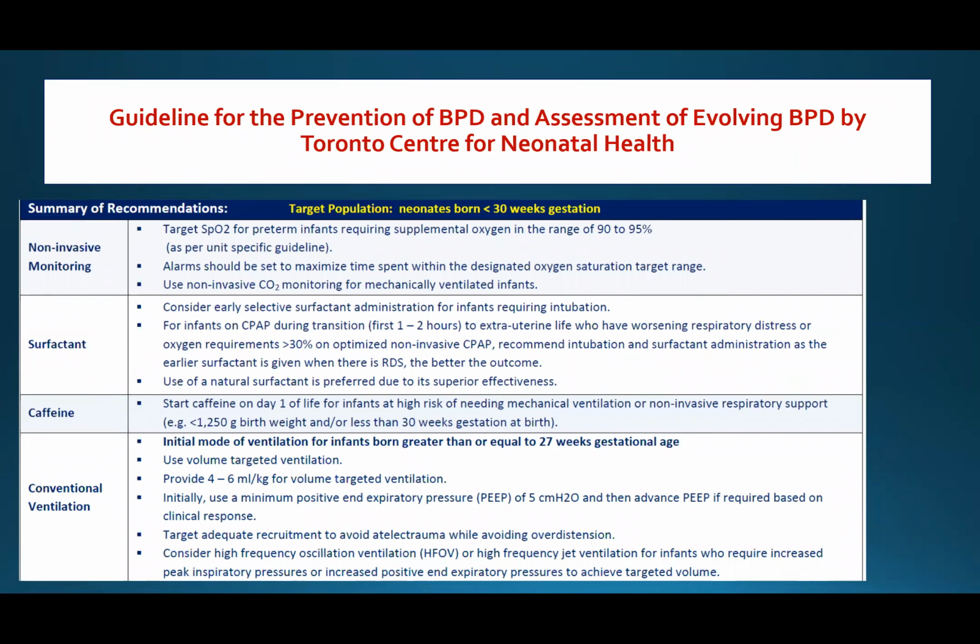Starting with non-invasive monitoring, targeting oxygen saturation from 90 to 95, using non-invasive CO2 monitoring for mechanically ventilated infants, and early selective surfactant administration for infants requiring intubation, and for infants on CPAP during the first 2 hours of life who have worsening respiratory distress or require oxygen more than 30%.